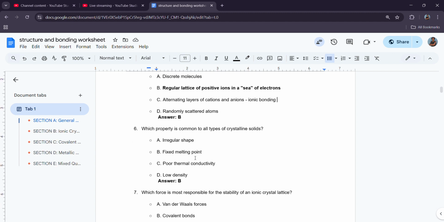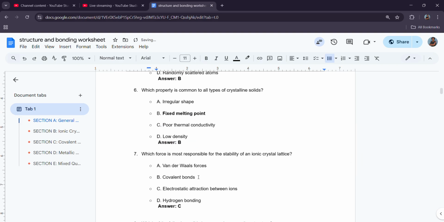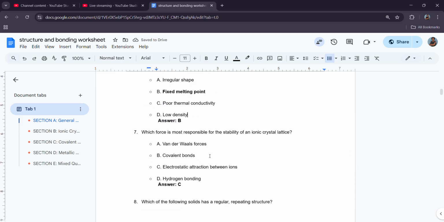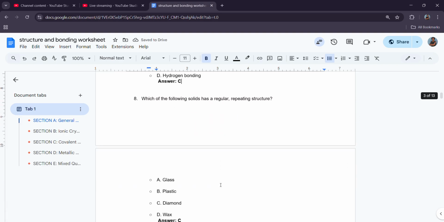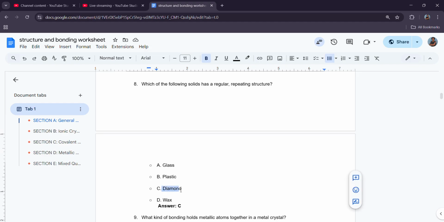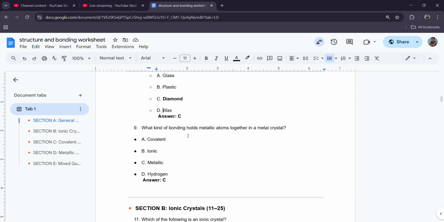6 says, which property is common to all types of crystalline solids? They have a fixed melting point. That is true. Which force is mostly responsible for the stability of ionic crystal? Electrostatic force of attraction between ions. Number 8, which of the following solids has a regular repeating structure? I'm gonna go with the diamond. We did not speak anything about glass, plastic, or wax. We spoke about diamond.